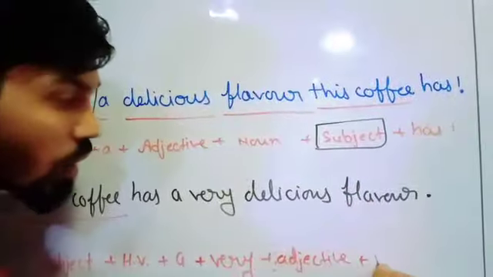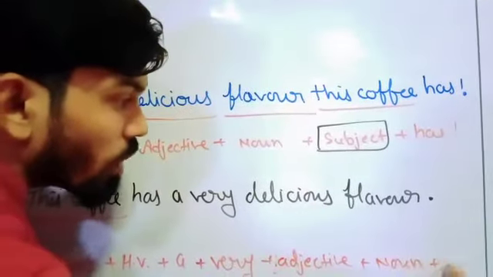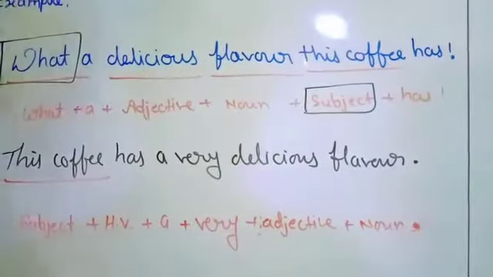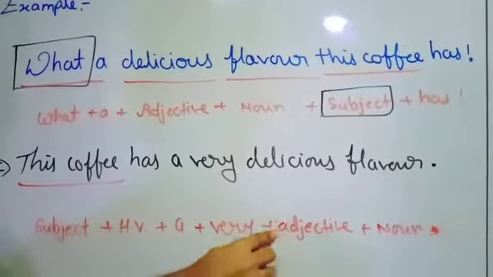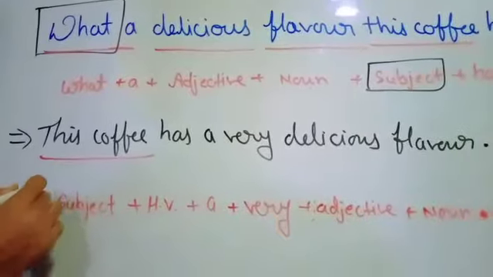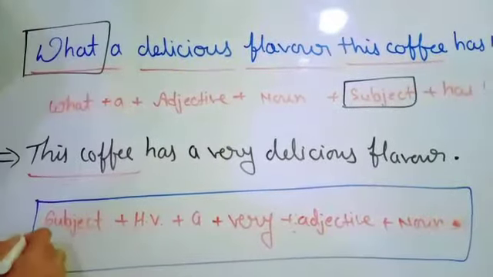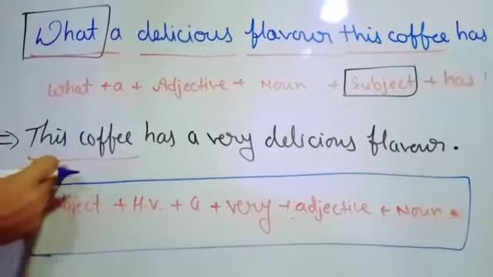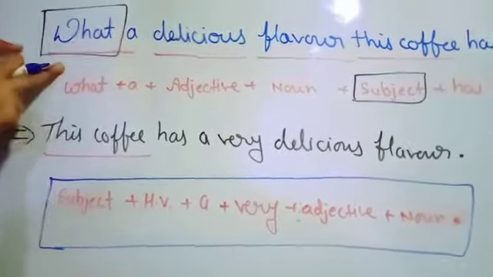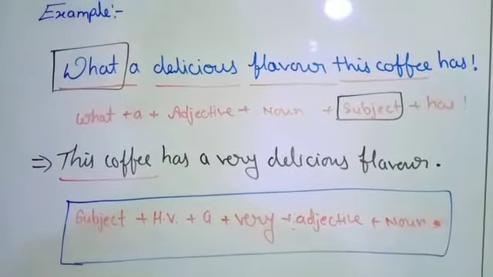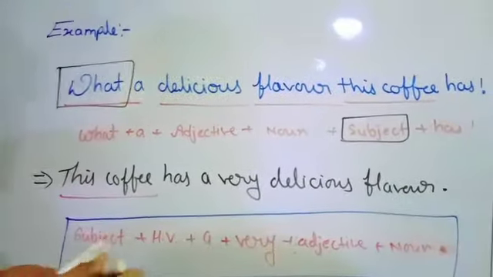And then noun plus full stop. This way we can use this formula to change the exclamatory sentence into the assertive sentence. Let's see one more example, one that starts with how.